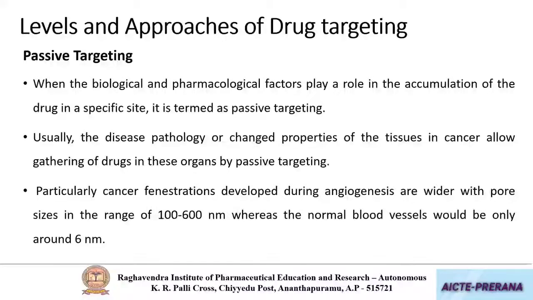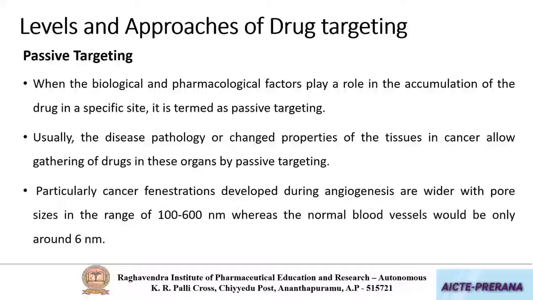Due to these fenestrations, the drug loaded in the carrier will be entering into the tumor cells. After this, it will not be able to come out. This is what is called the enhanced permeation retention effect.